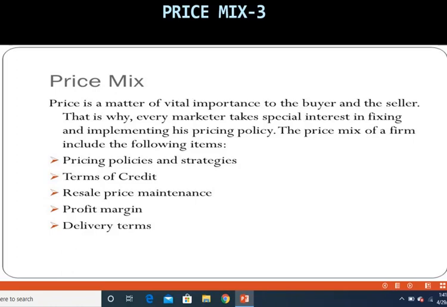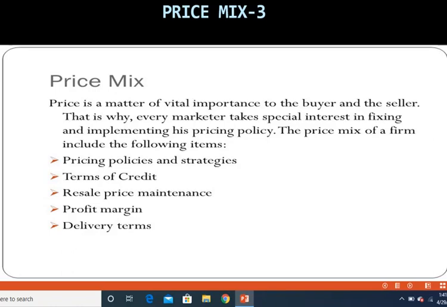Terms of credit refers to the money that is easily available from banks, and not only banks, from other financial institutions, to carry out the business process. What is the cost of borrowing, cost of capital, and repayment terms, all that forms terms of credit. So that also determines how you're going to fix the price. Resale price maintenance: at what level do you want the resellers to sell the goods? Profit margin: how much profit do you desire on the goods that you have manufactured and are selling?